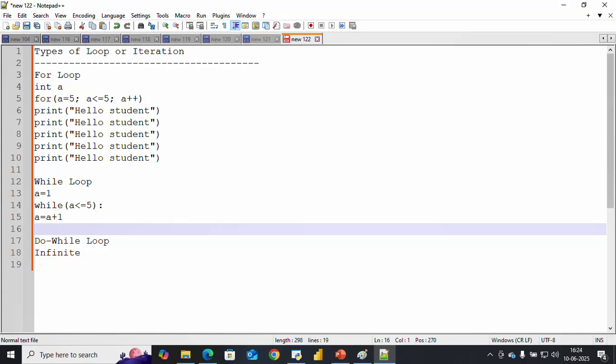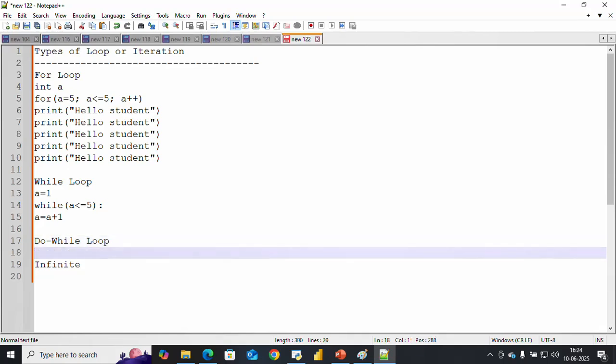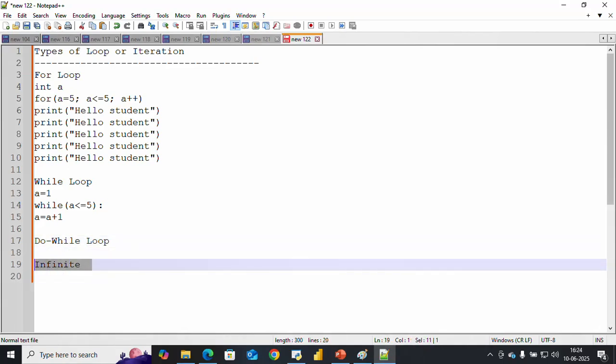Do while, even if the condition is false, will execute at least one time. Suppose I say okay, your percentage is even less than 50, you can still go for second year. In that case you go for do while. So do while gives a chance, but while never gives a chance. Infinite means there is no condition, it just keeps working endlessly.